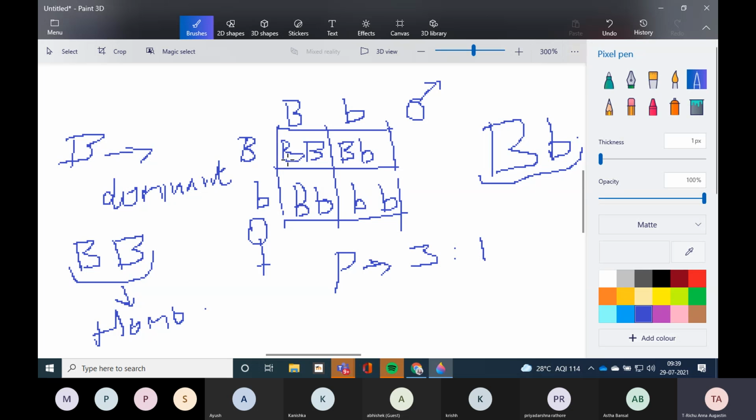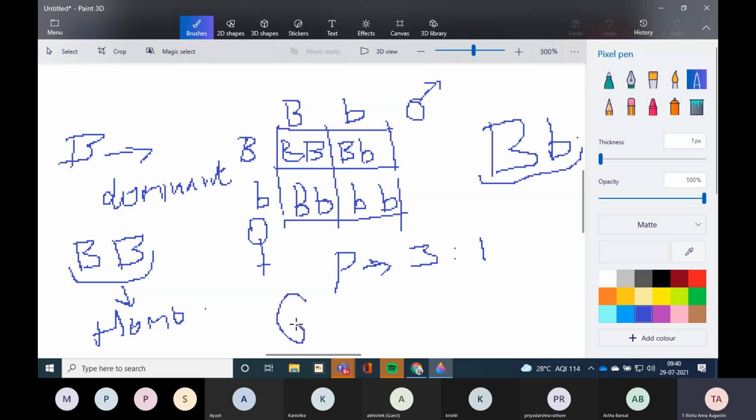We got three black fur. Three capital B are there in three of them. So three black fur and one recessive pair standing for brown fur. So the phenotypic ratio is 3:1. Have you all understood this much? Yes, ma'am. Now what will be the genotypic ratio?